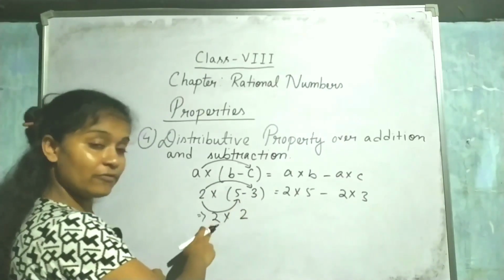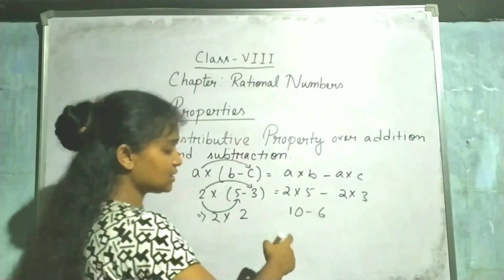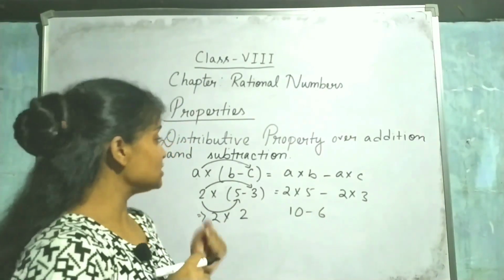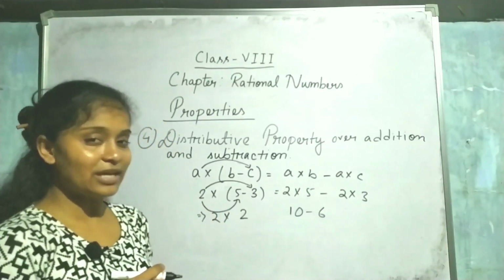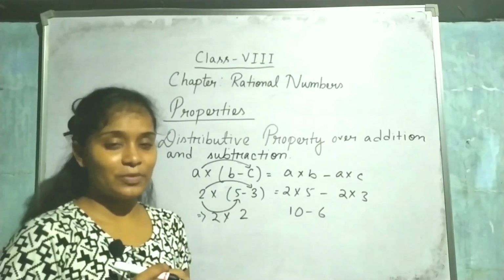2 to the 4. This side 4. Then this side 5 to the 10 minus 6. This side also 4. So both the sides are equal. So this is known as the distributive property over addition and subtraction. Okay. Now let's come to the next property.